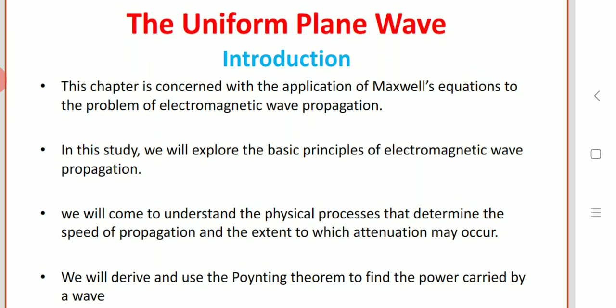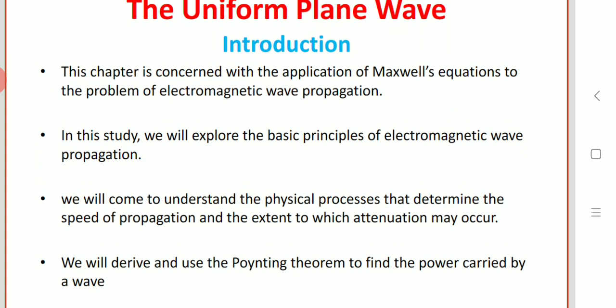This chapter is concerned with the applications of Maxwell equations to the problem of electromagnetic wave propagation. In this study, we'll explore the basic principles of electromagnetic wave propagation. We will come to understand the physical processes that determine the speed of propagation and the extent to which attenuation may occur.